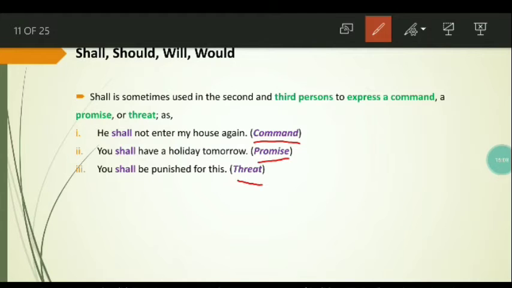So it shows that shall can also be used in the second person. It can also be used in the third person. But when it is used in the second person and the third person, it would express a command, a promise, or a threat.